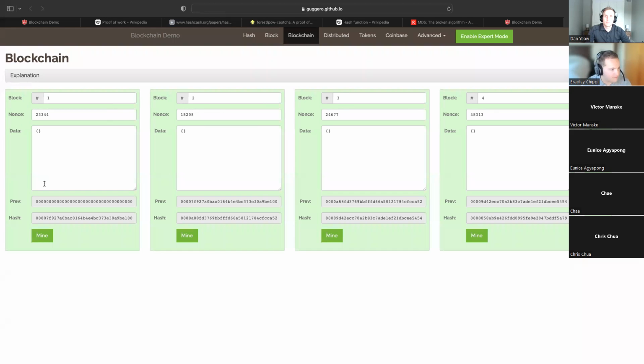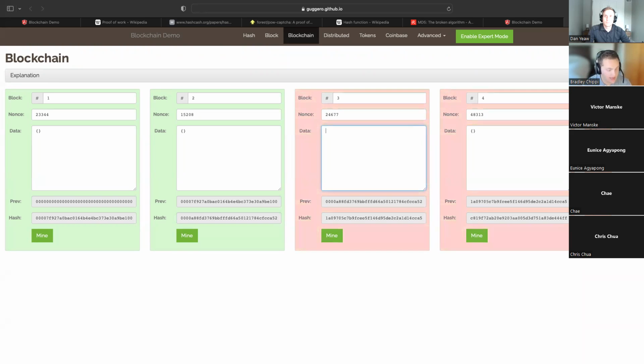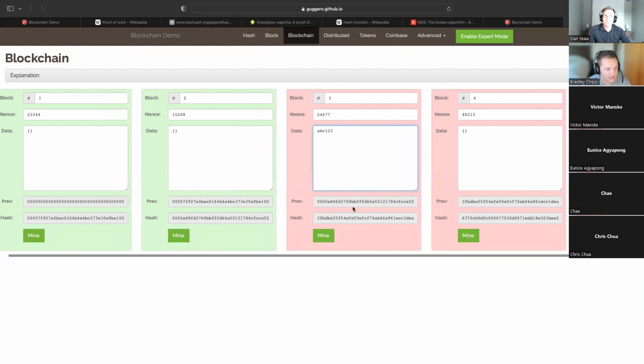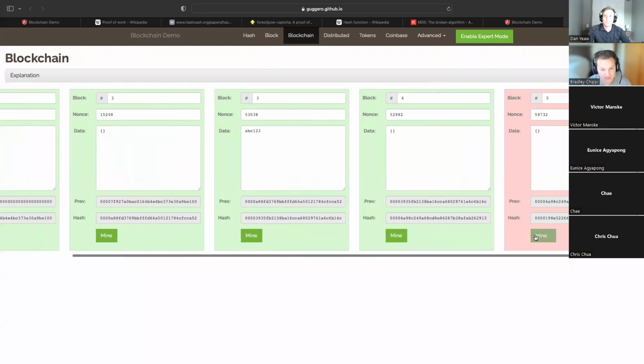So same exact thing. We have these blocks. These all start with 4 zeros, and it's already mined for us and everything. But here's the thing about the blockchain: if I go ahead and flip this, I break the rest of the chain. And that makes sense because the hash has changed. The previous hash has changed, and that's what breaks the rest of the chain. So I got to remine all of this.